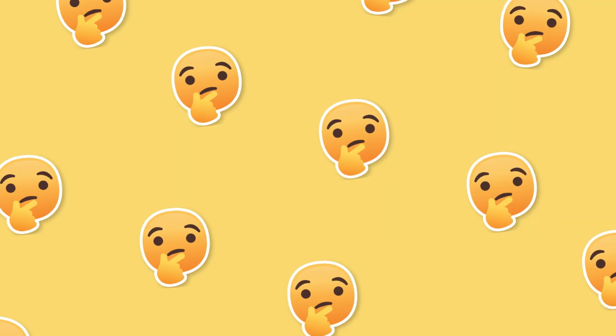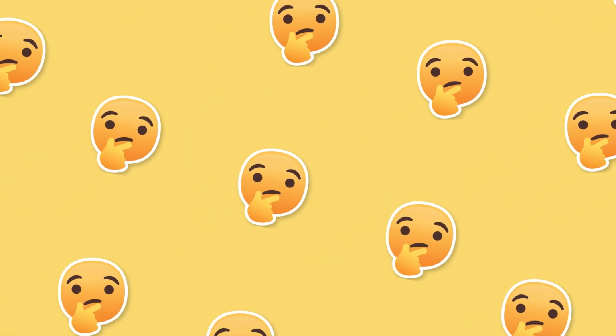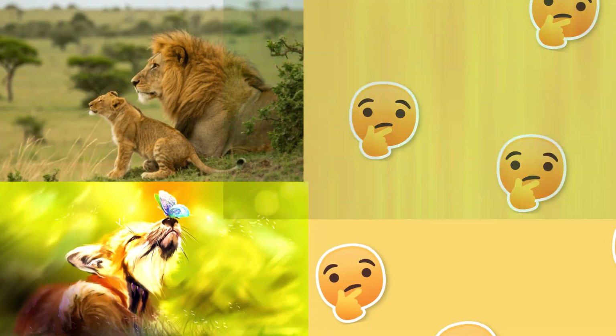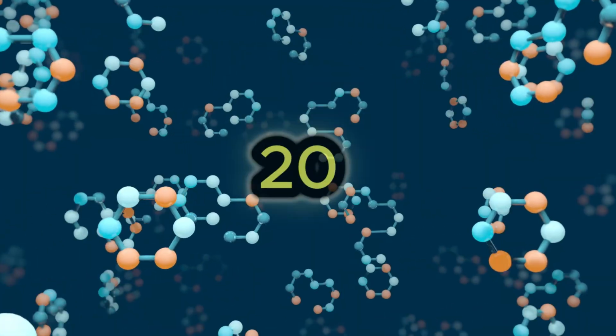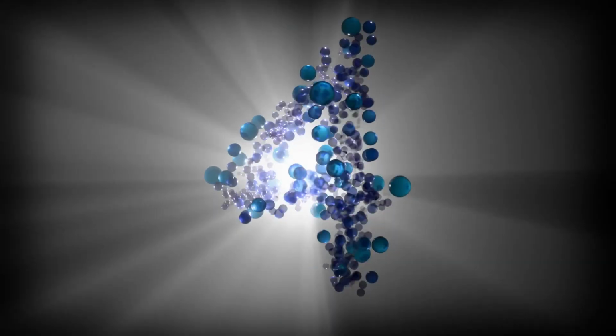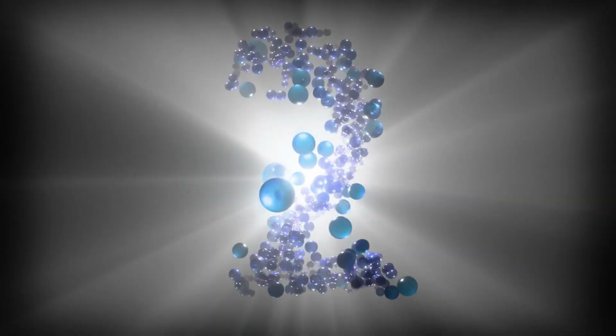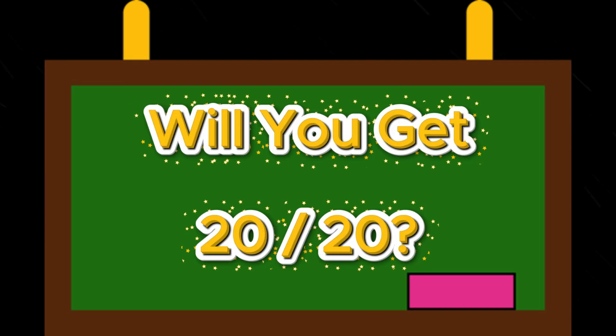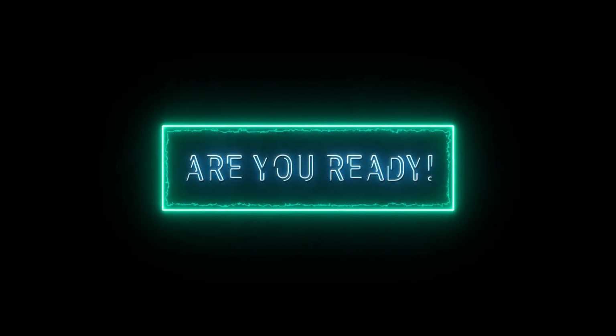Have you ever wondered how much you really know about the amazing world of living things? Inspired by the discoveries of Charles Darwin, this quiz will test your knowledge of animals, plants, cells, evolution, and the human body. There are 20 questions waiting for you. Some are easy, some are tricky, and a few might surprise even the biggest biology fans. You'll have 5 seconds to answer each question, so think carefully before time runs out. Keep track of your score, and at the end, we'll see how well you did. Ready? Let's begin.